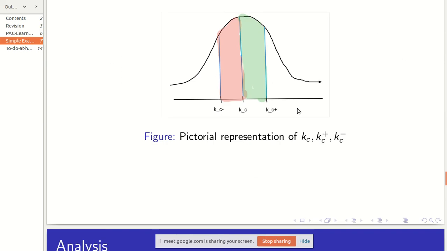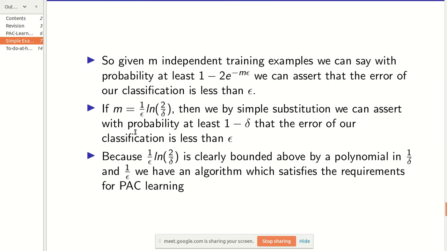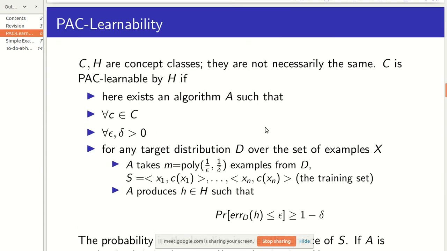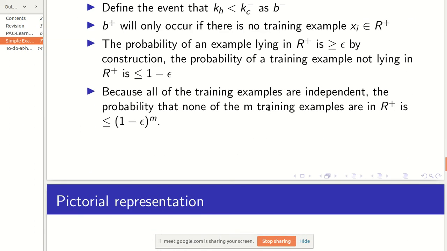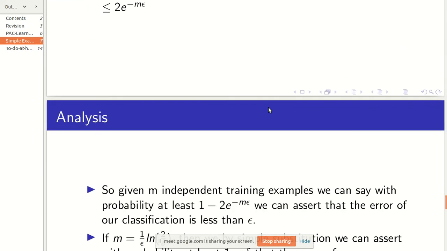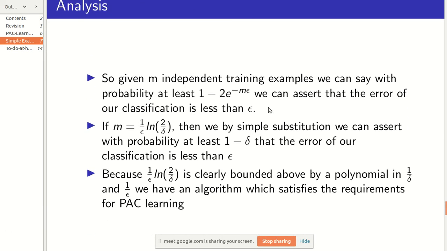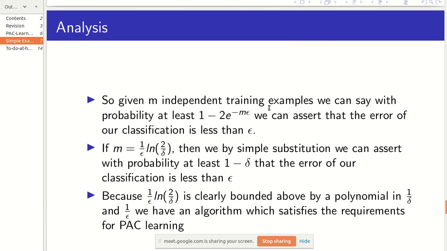And as you can see, m is a polynomial in 1 by epsilon and 1 by delta. So we satisfy all the conditions here, like we should have polynomial and we should have this thing. So we are satisfying each and every condition here. So that means that we can learn this setting using this PAC learning model. So that's what we showed here. Does anyone have any query?